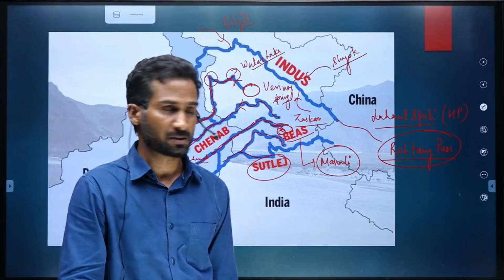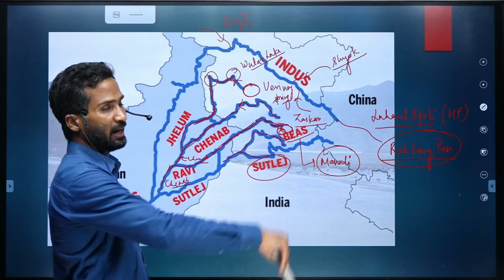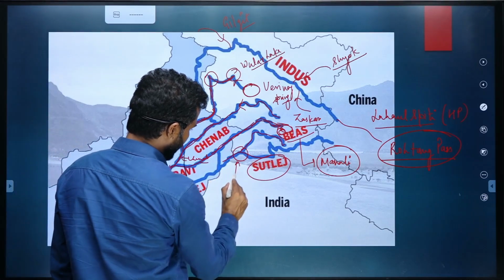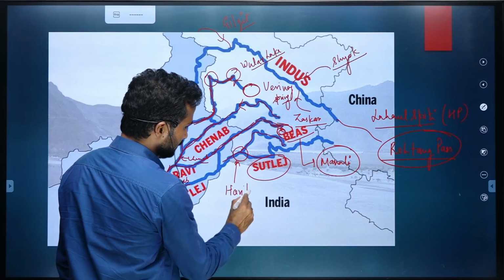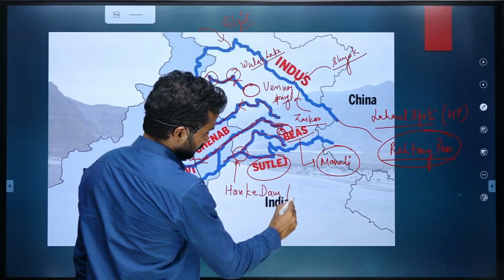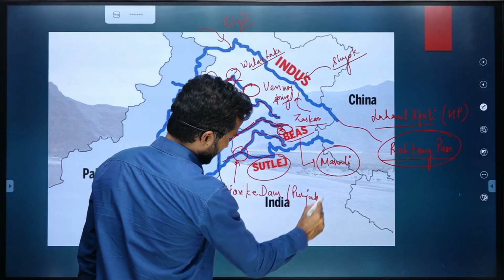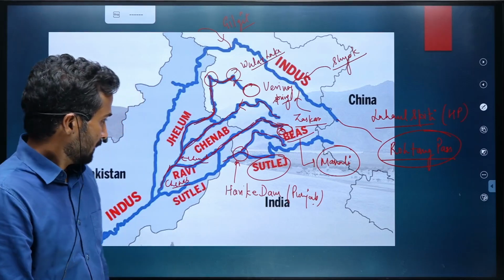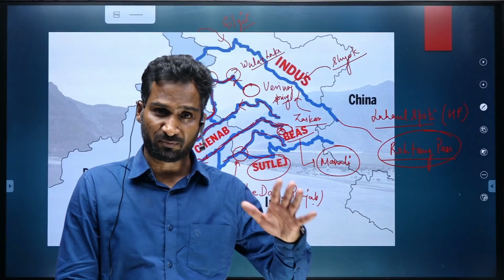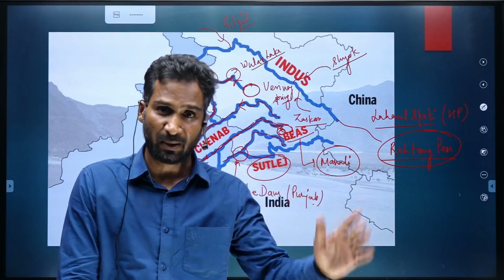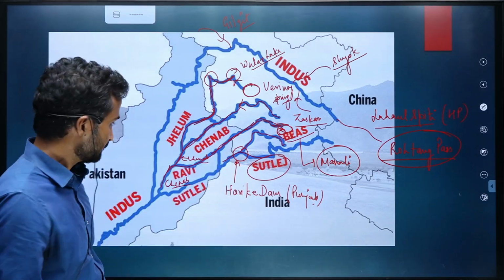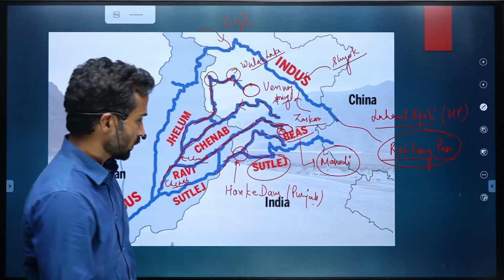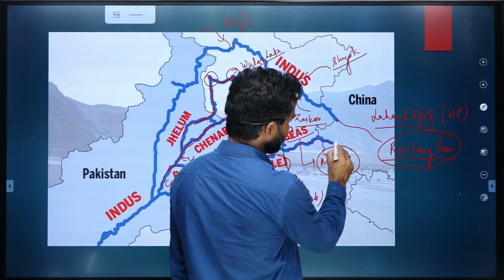Ultimately joins Satluj River. So, Byas is a right bank tributary of Satluj River. And the point where they join is called Harike Dam in Punjab. From this Harike Dam, the famous Indira Gandhi Canal, which passes through the western part of Rajasthan, originates. Okay, and then ultimately Satluj will join Chenab. We'll talk about that, but before that, let's talk about Satluj.